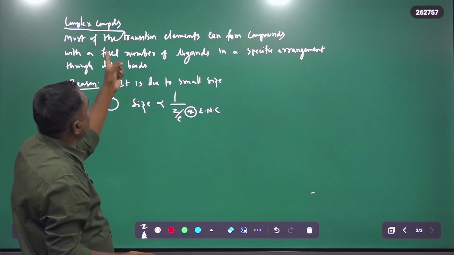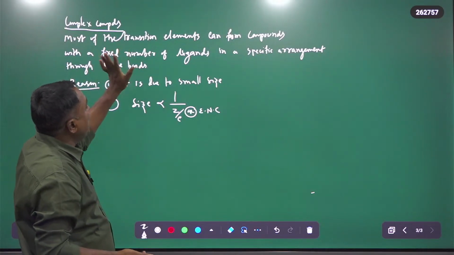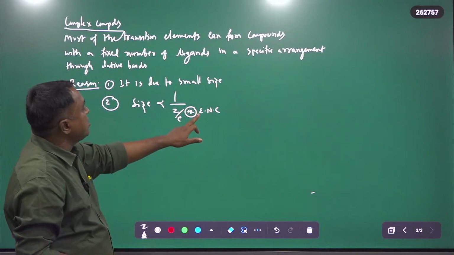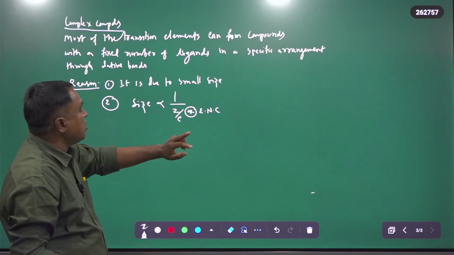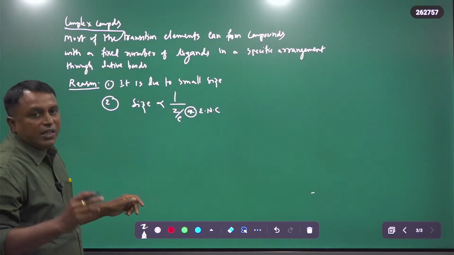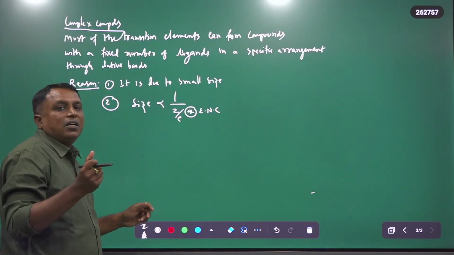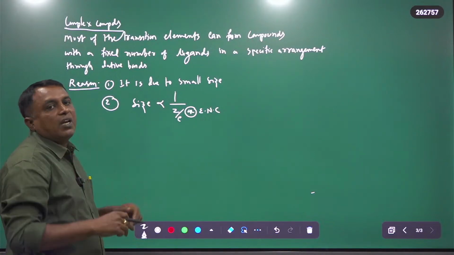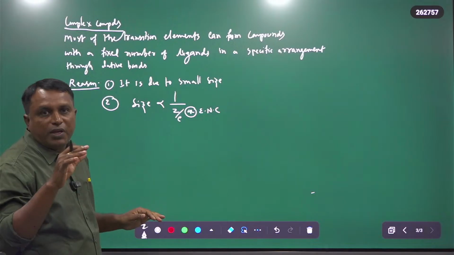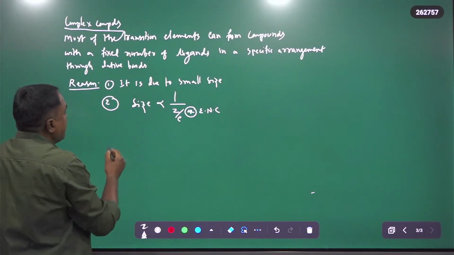That's why they can form complex compounds. If the effective nuclear charge is more, complex compound formation is made easy. That is the second point.